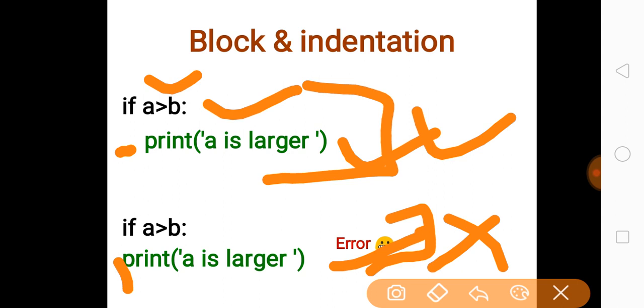And one more small thing you must learn: if you have given a colon, these two dots, then automatically the compiler or your script editor will give you indentation, and the blank space is automatically given before the line, so you need not worry about that. The compiler takes care of it.